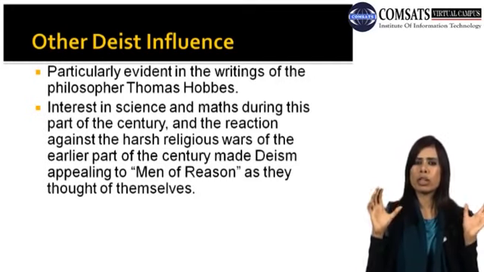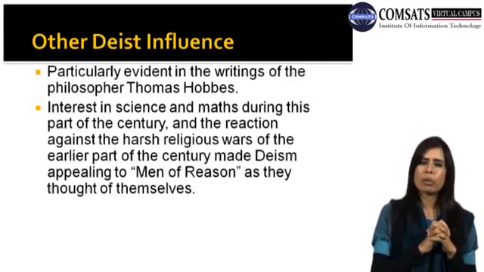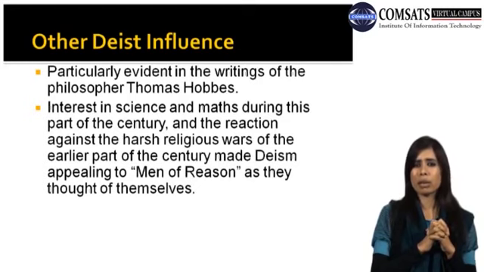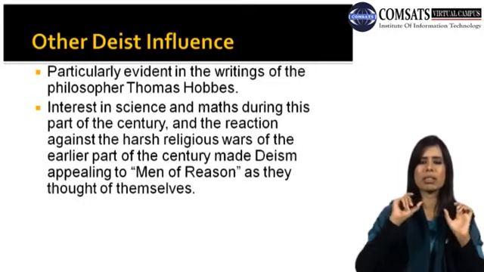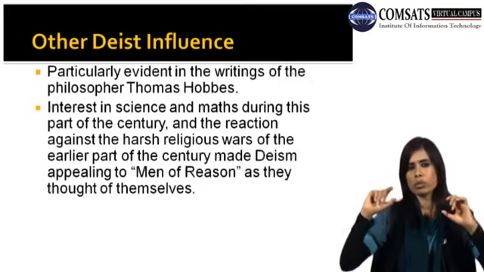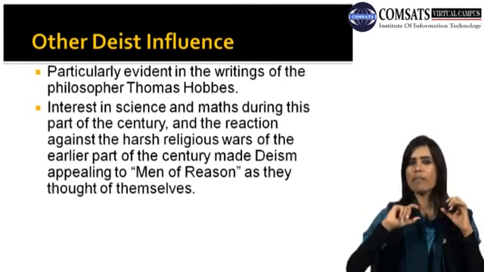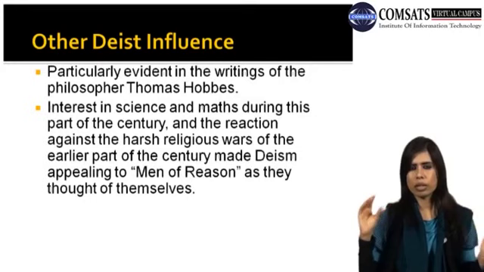Then there were religious factors: when the head of the church was a Protestant king, the Catholics were not allowed to perform their religious duties in the church, just because of the ruling party, the ruling king. So this is against the harsh religious wars between different religions of that time. Deism is a reaction against all those religious wars.